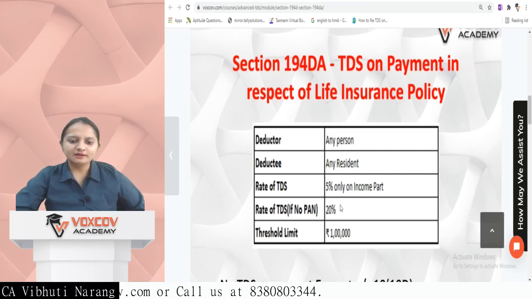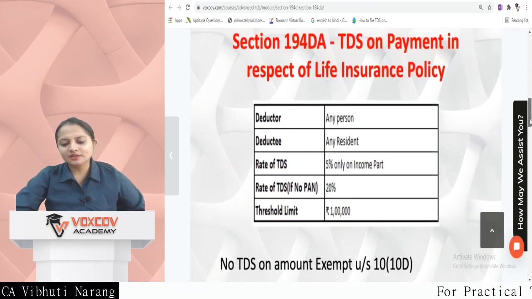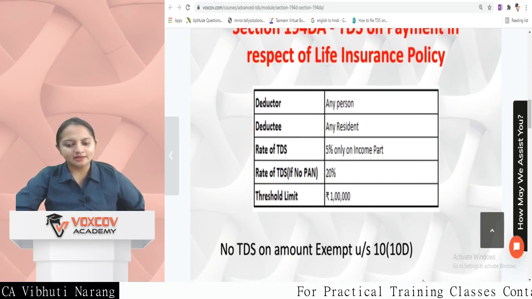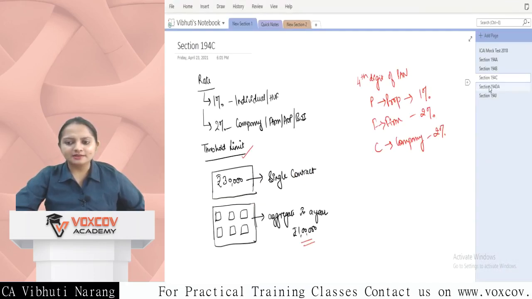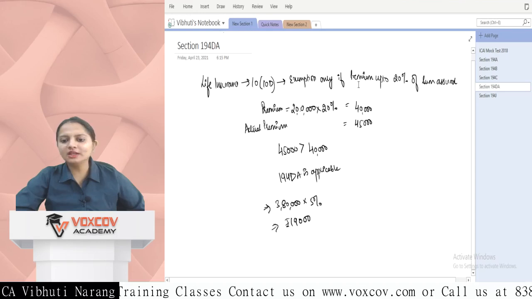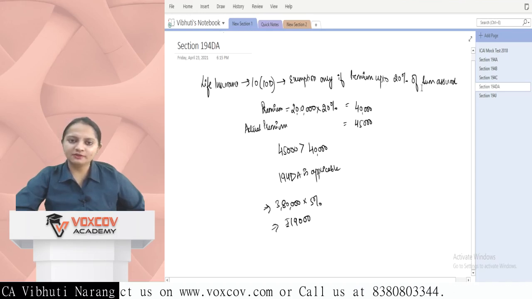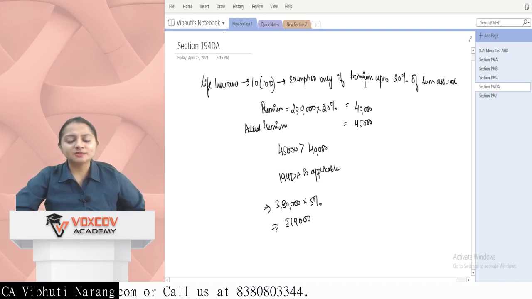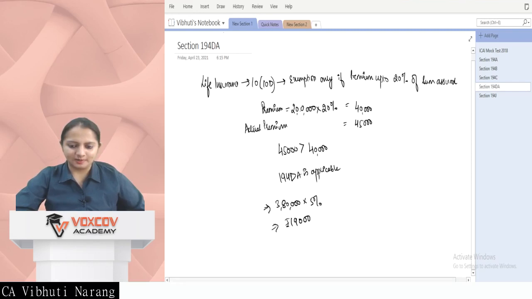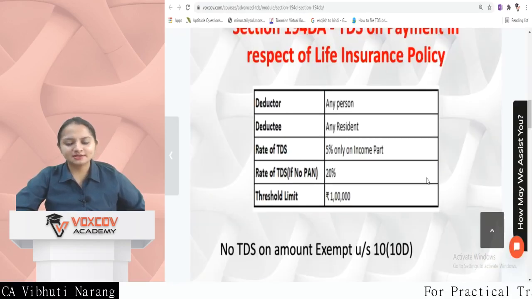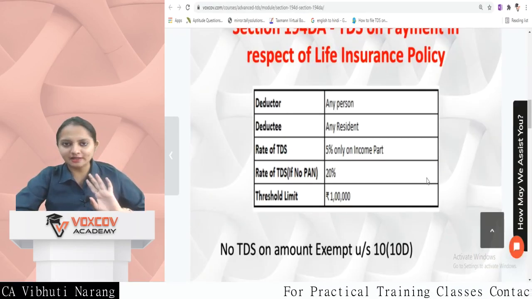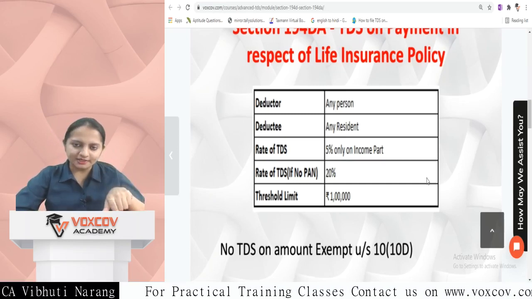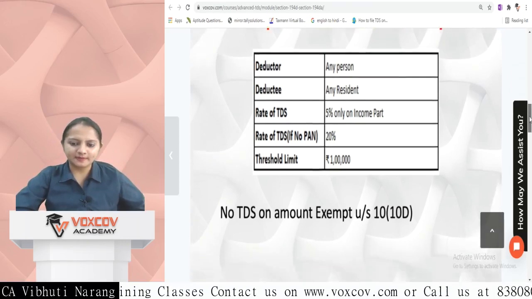5% on the income part, and the rate of TDS if PAN is not available is 20%. The threshold limit is 1 lakh. No TDS if the amount is exempt under section 10(10D). What is section 10(10D)? Exemption is available only if the premium is up to 20% of the sum assured. So if the premium is paid up to 20% of the sum assured, then the section 10(10D) exemption is available. No TDS is deducted if it is covered under section 10(10D). If the insurance is not covered under this, then TDS is liable to be deducted.